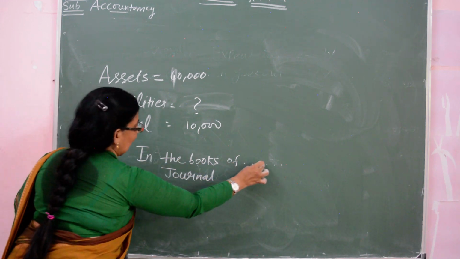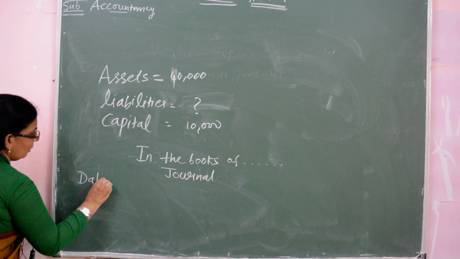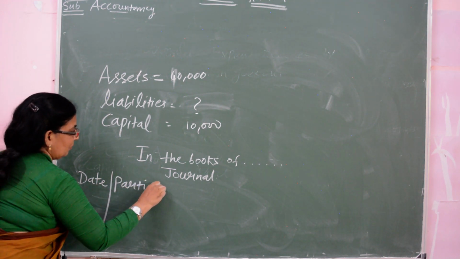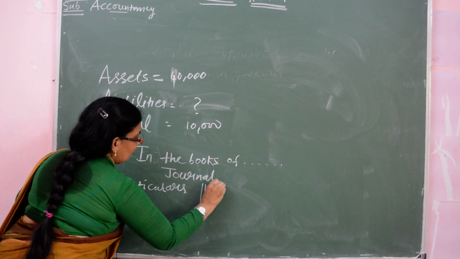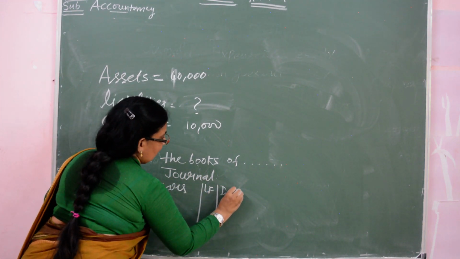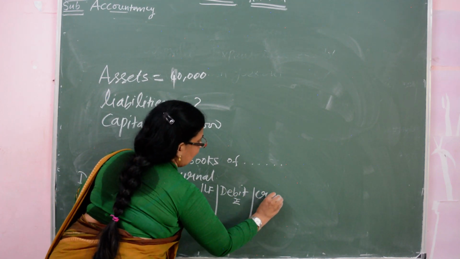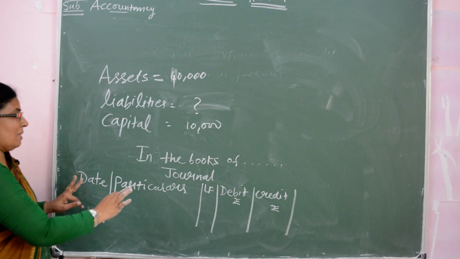Then you have to write date, particulars, then LF, then debit with rupee symbol, then credit with rupee symbol. Okay. So this is our format.